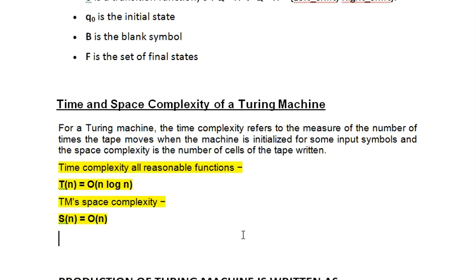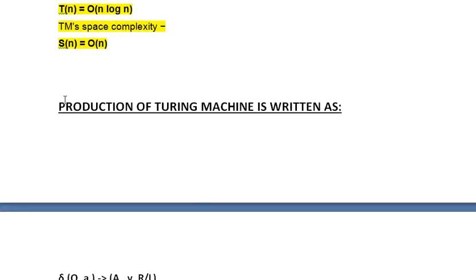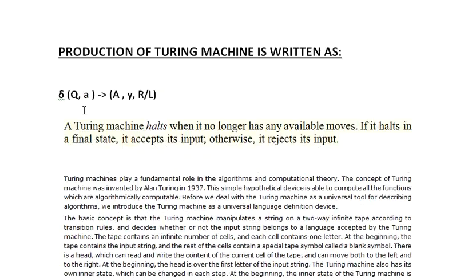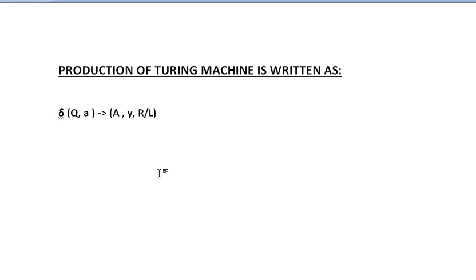If you talk about the production of the machine, it is written in this format. We have already discussed the state diagram in my previous lecture. Looking at the transition part, delta represents q, the number of states, and this is the input tape alphabet.